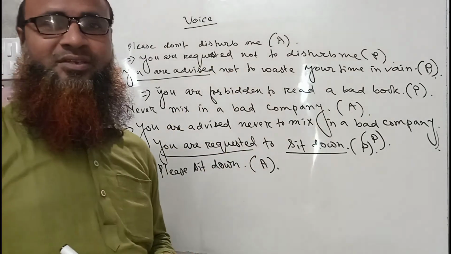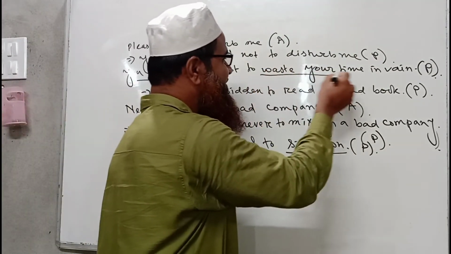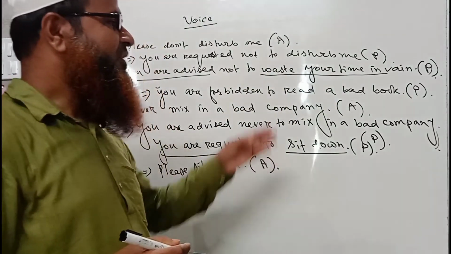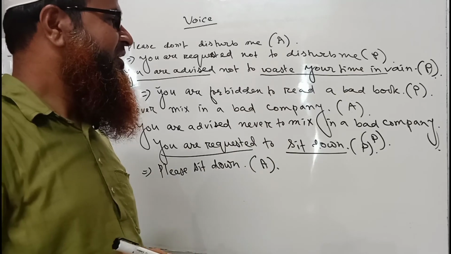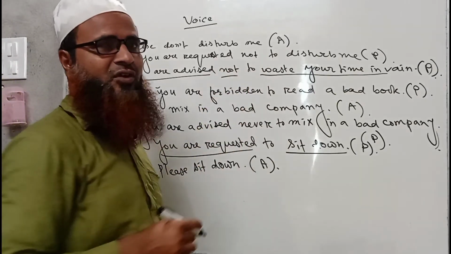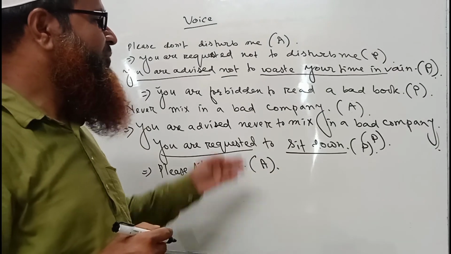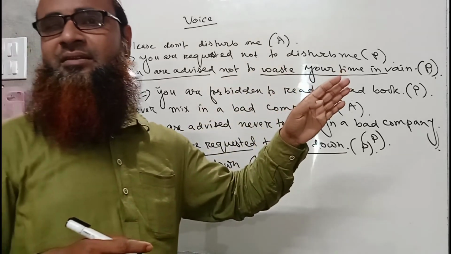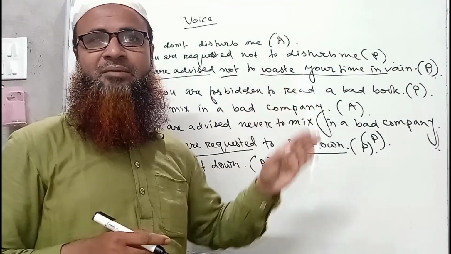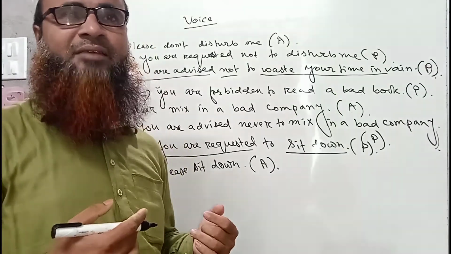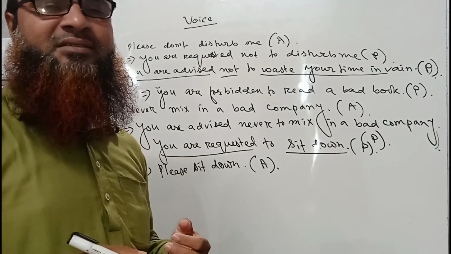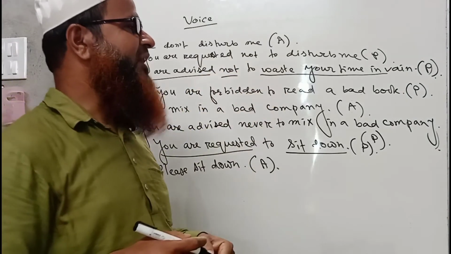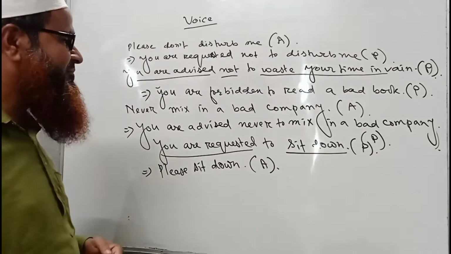Not is present here, but the main sentence is waste your time in vain, but it will give an adverse meaning. If we put not before it, it will not be a correct sentence in grammar. Not waste your time in vain means we have to make it negative in the proper grammatical structure. So we have to use the do verb. So it will be, do not waste your time in vain.